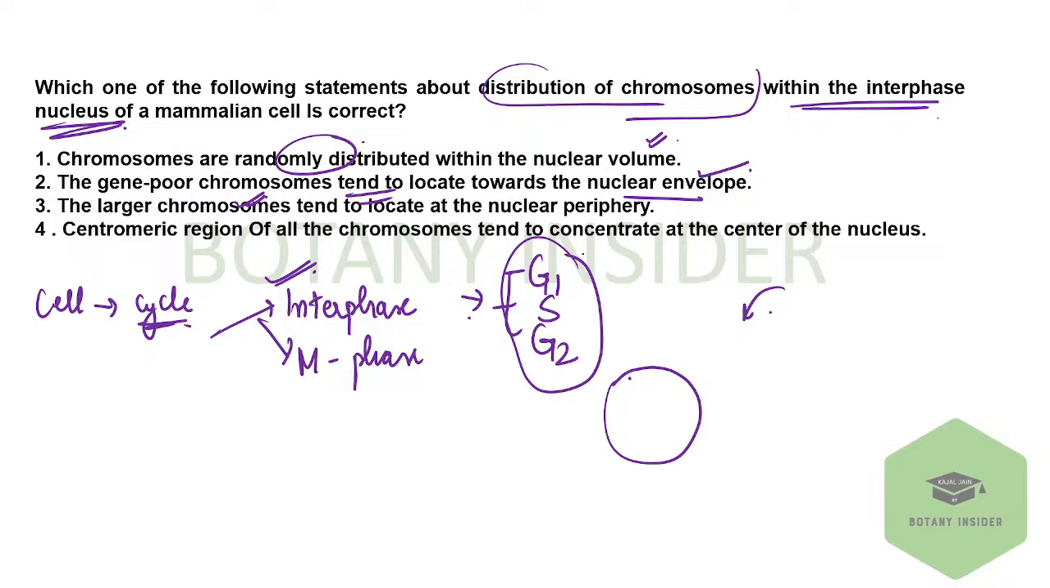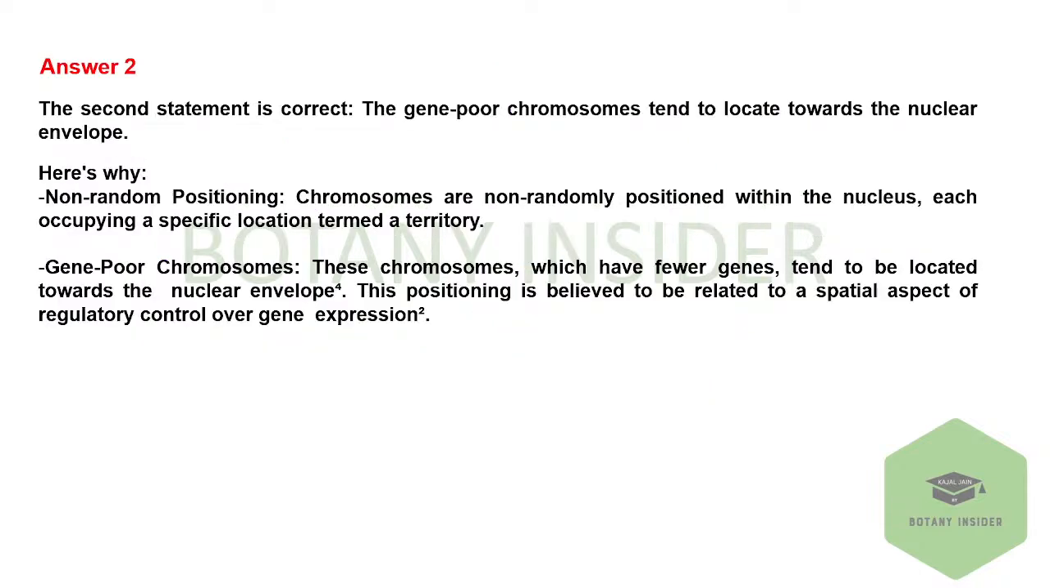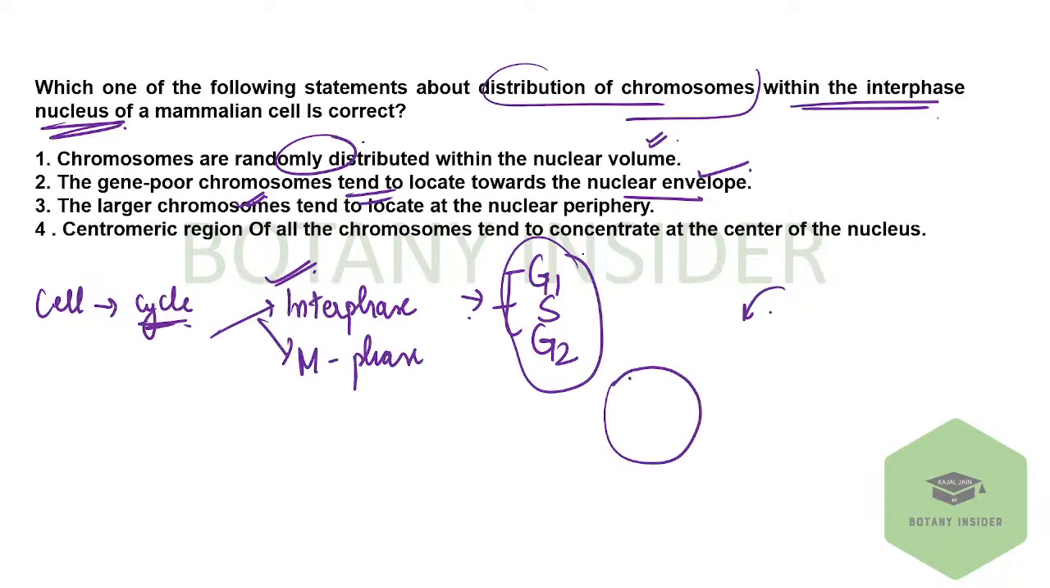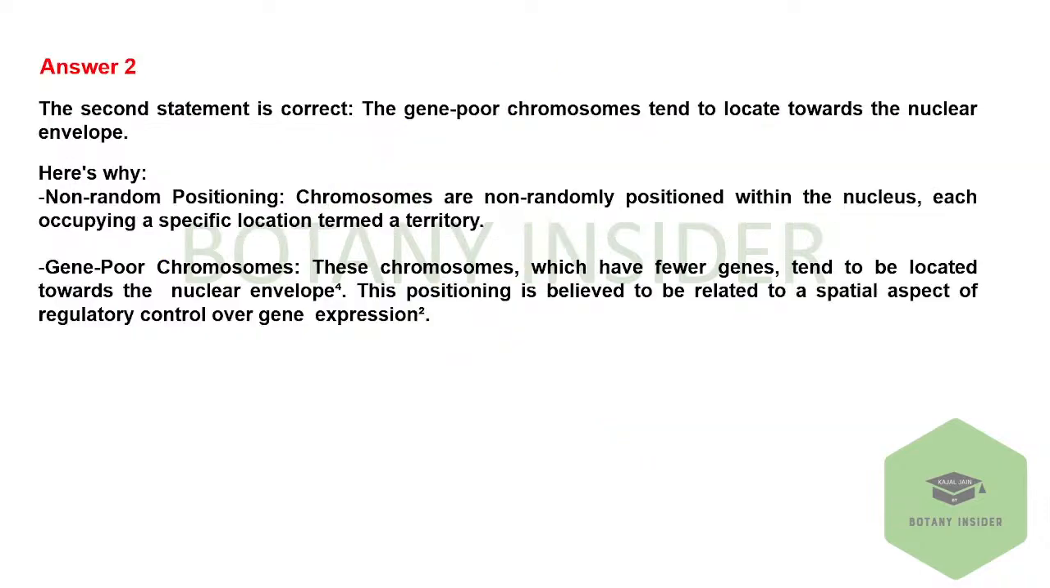Distribution of the chromosomes. Everyone participate in the class. Yes, the answer is option number 2. We need to find out the correct statement. The gene poor chromosomes tend to locate towards the nuclear envelope. This is the correct statement. Simple and easy question, right? Remember this. Simple, basic and easy question.